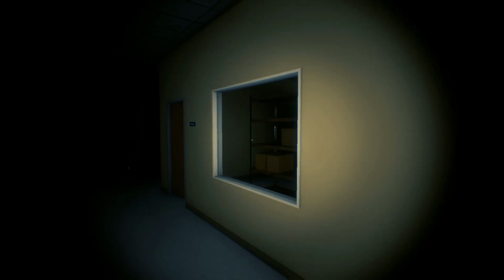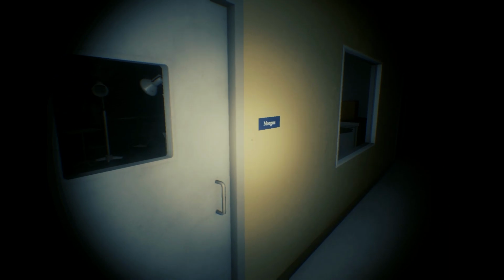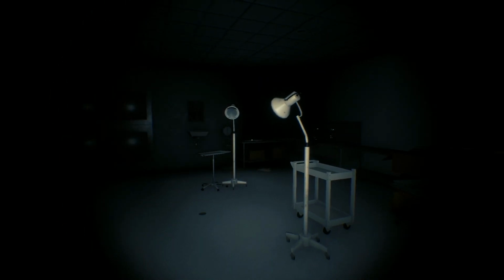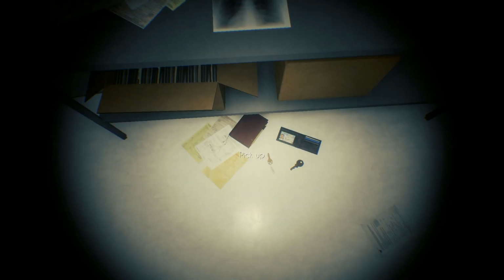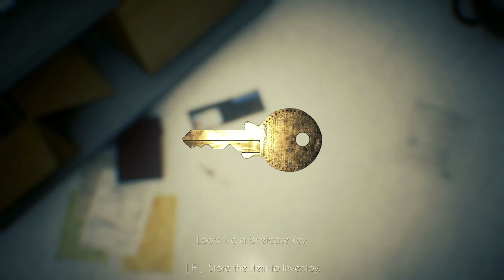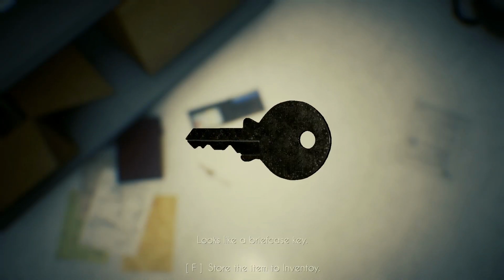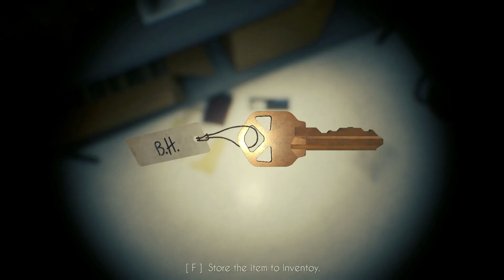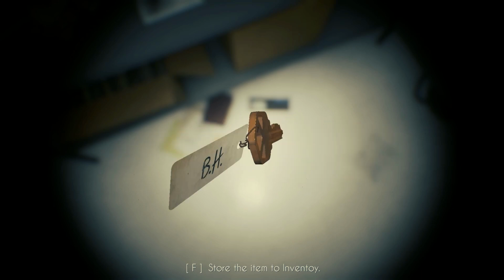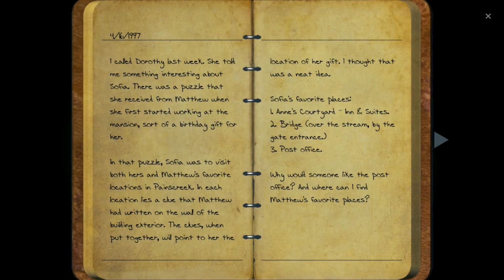Oh man, I don't want to walk around dark hospitals, that's weird. In the morgue, we find a pile of documents, keys, and a wallet. The first key is a briefcase key, hopefully to Steve Moss's briefcase. A second key with the letters BH written on it, possibly referring to Bernard Hopkins, the wallet of Steve Moss, and a notebook. Inside, we see something interesting.